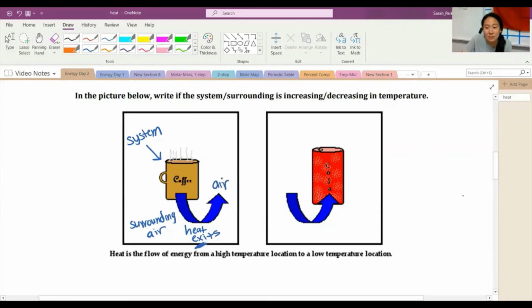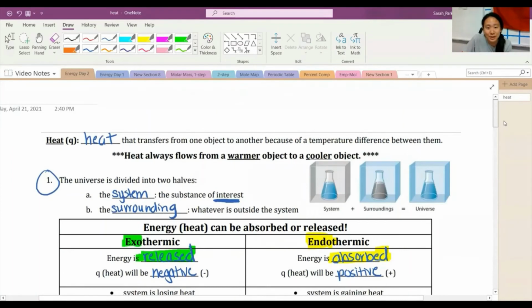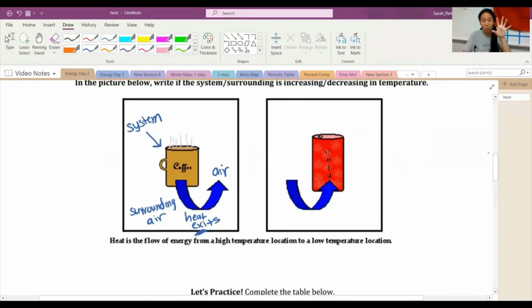So remember what we talked about last class: heat will always flow from whatever's warmer to the cooler object. Because a hot cup of coffee is warm, the heat's going to leave into the cooler air. That's what makes your coffee end up cooling down. So the system is having heat exit. This would be an exothermic reaction because heat is exiting the system.